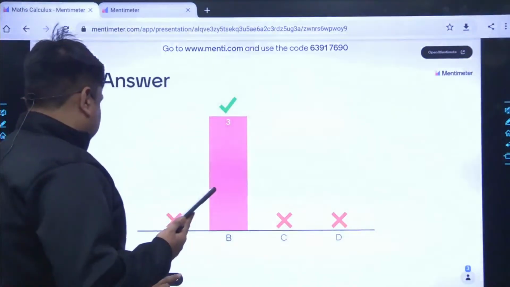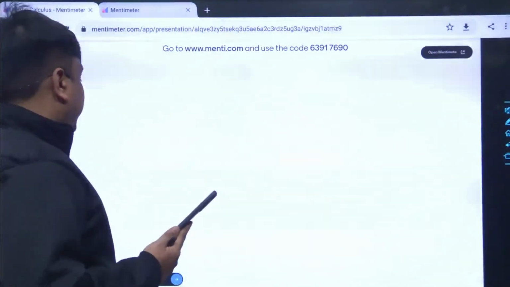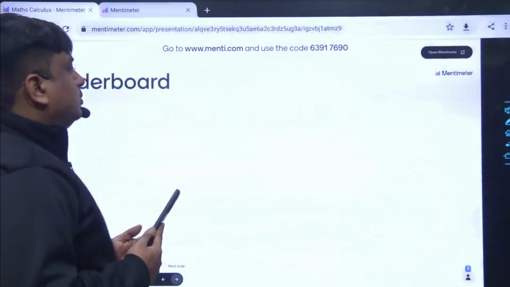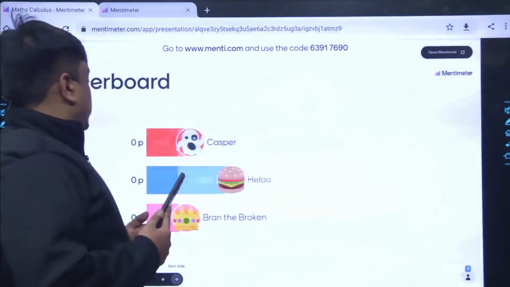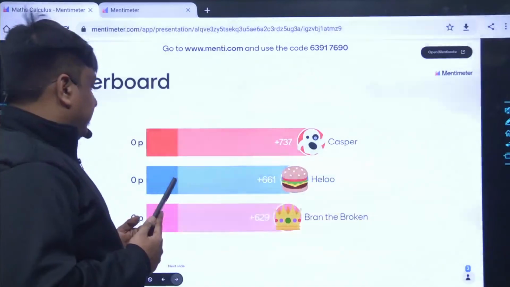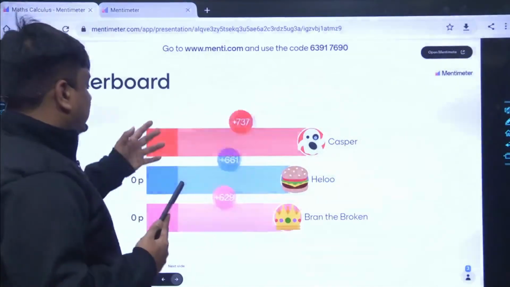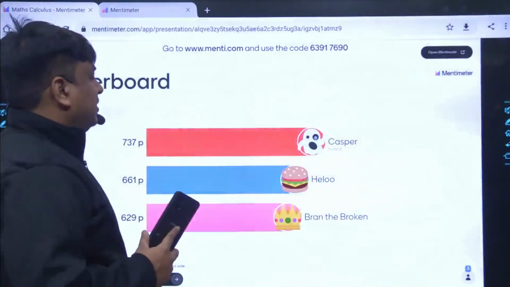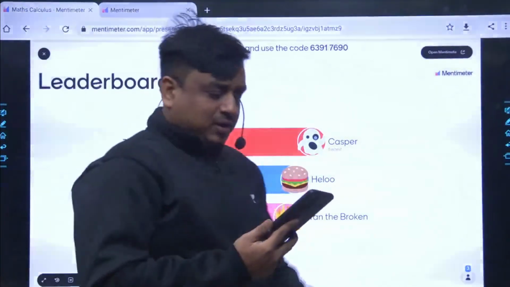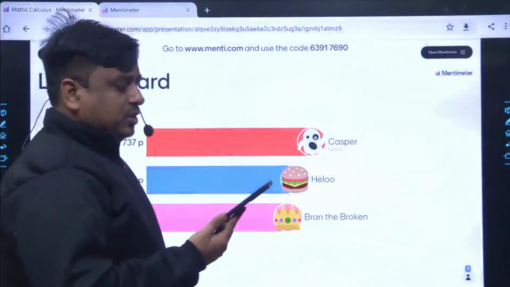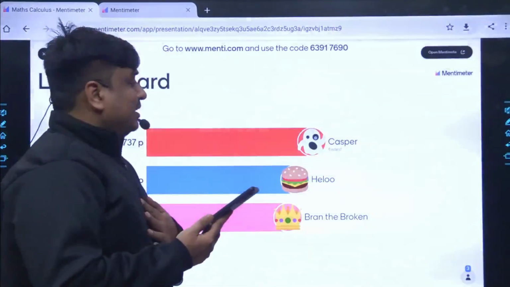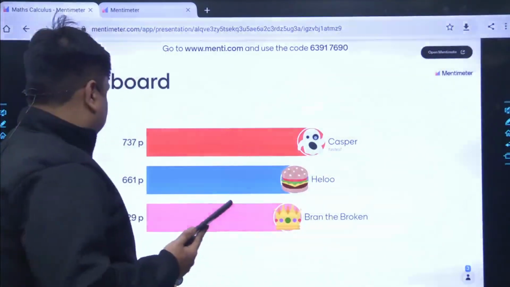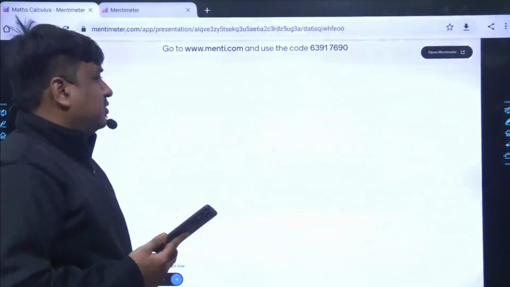So I think this is the right time to go ahead with the Mentimeter. See, this is the leaderboard. Hello, Casper and Bran the Broken. These are the 3 players, and as per the amount of time they took, Casper has been the fastest one. I would repeat to all, the students who joined Lect have to use the link which has been posted above. So I think it's the right time to focus on the next question as well.